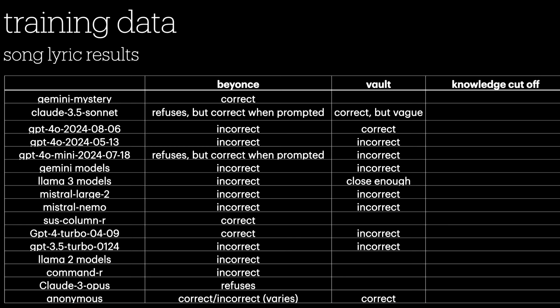So again, that's an indication that it's not a Gemini model. And again, the Mistral models get that wrong as well. All the old Llama 2 models get it wrong. But let's see what happens when we ask a model such as suscolumn-r.